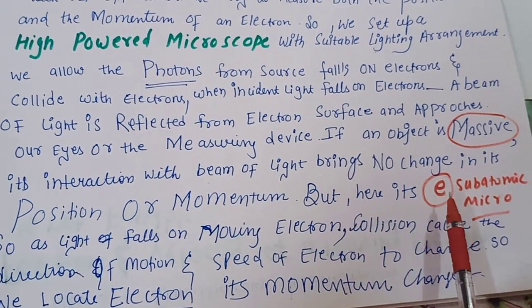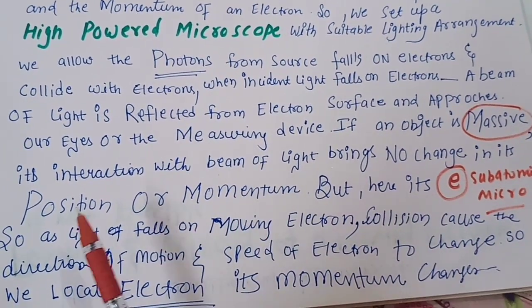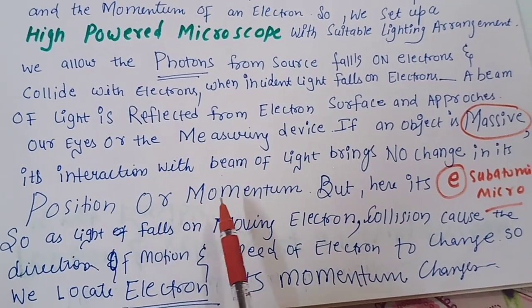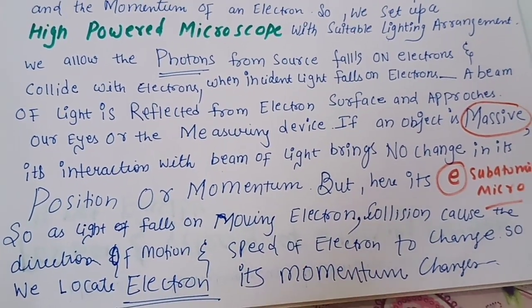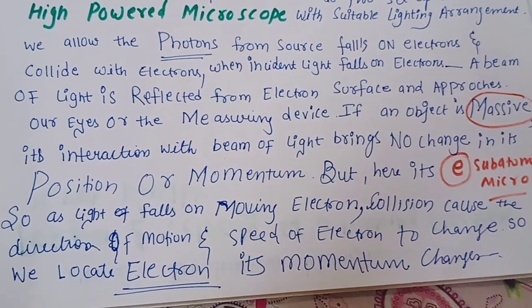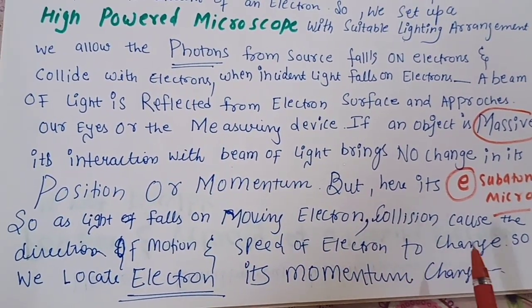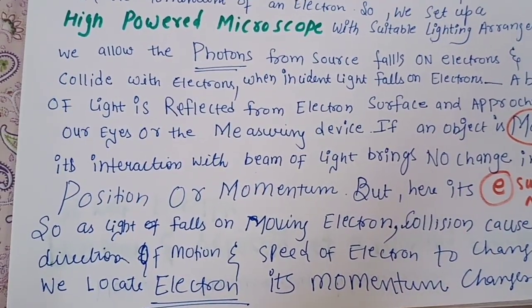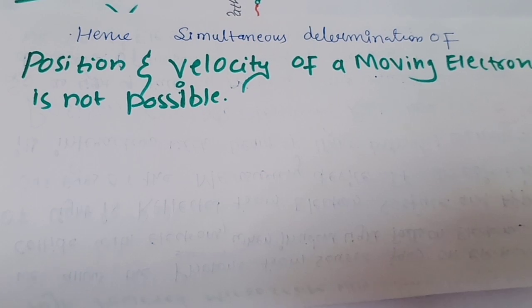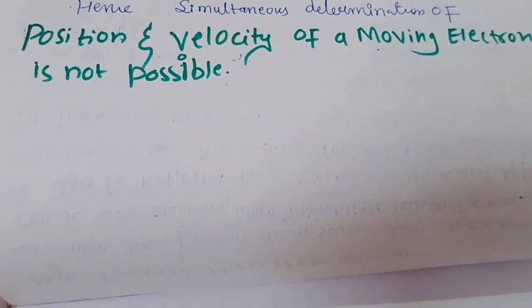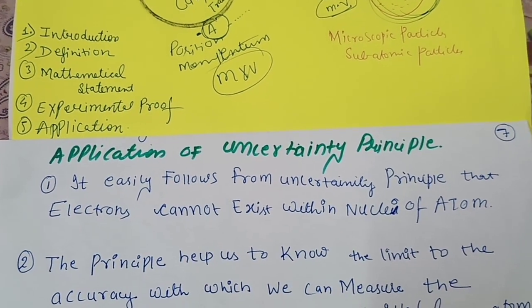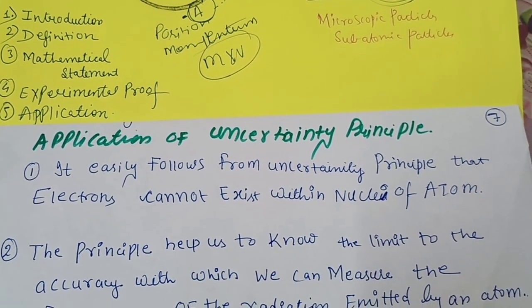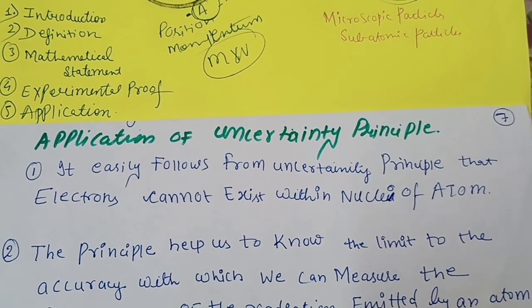But if light falls on an electron or other subatomic, microscopic particles, the collision will cause the direction of motion and the speed of the electron to change. So we locate the electron, but its momentum changes. We can find the position, but its momentum will change. Hence, the simultaneous determination of the position and the velocity of a moving electron is not possible. You can summarize the Heisenberg uncertainty principle under the following headings: introduction, definition, mathematical statement, experimental proof, and applications.